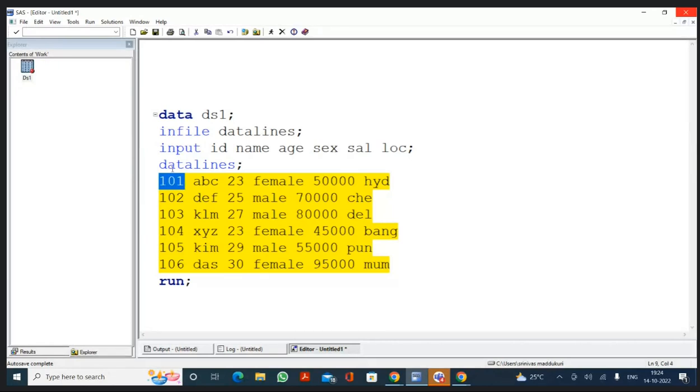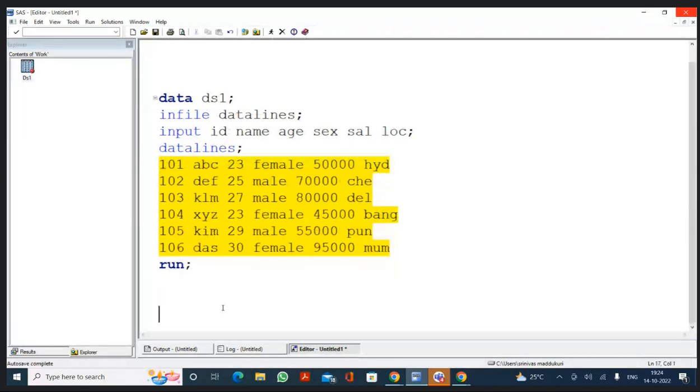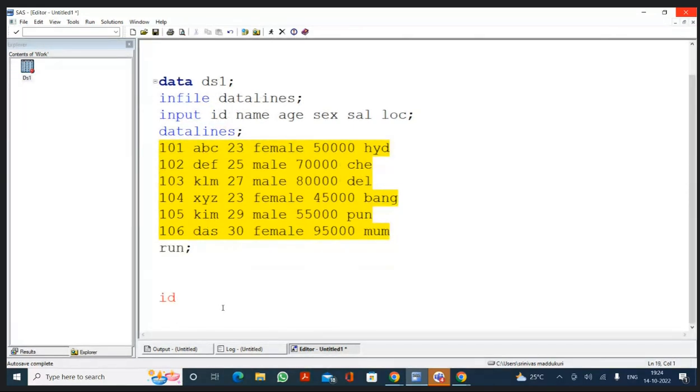ID. ID is a numerical variable and the data is numerical, so it will get the data. So in the data set, we have the ID variable with the value 101, and then the next ones are name, age, sex, salary, and location variables.